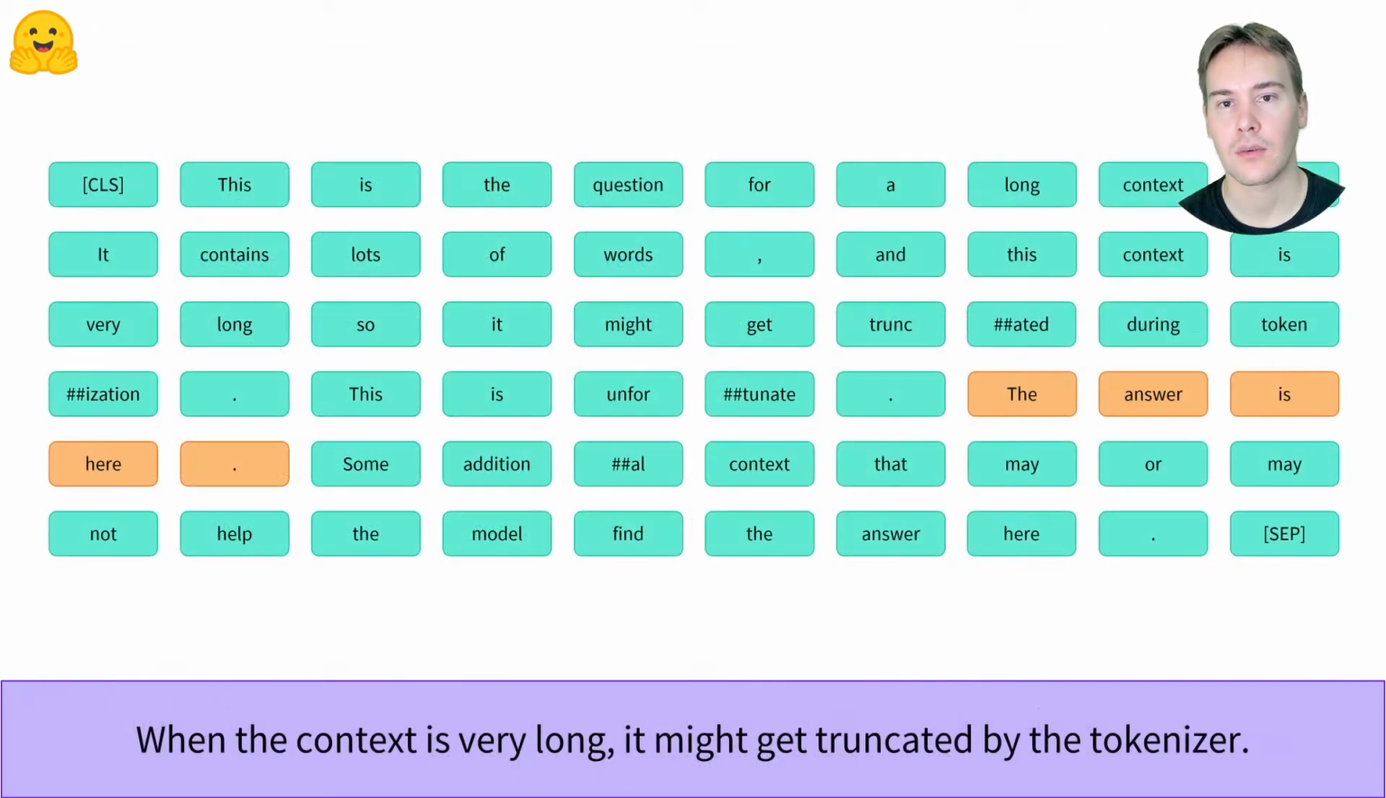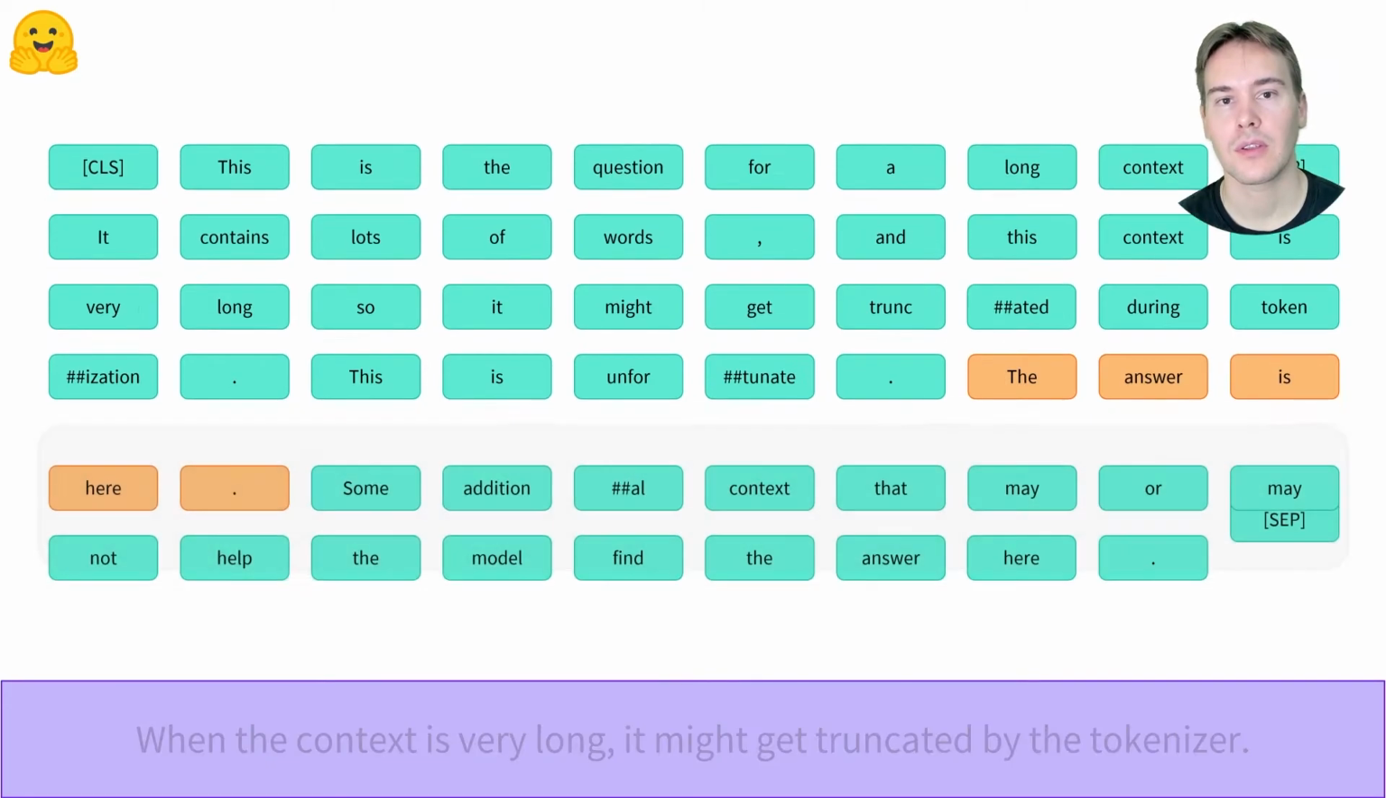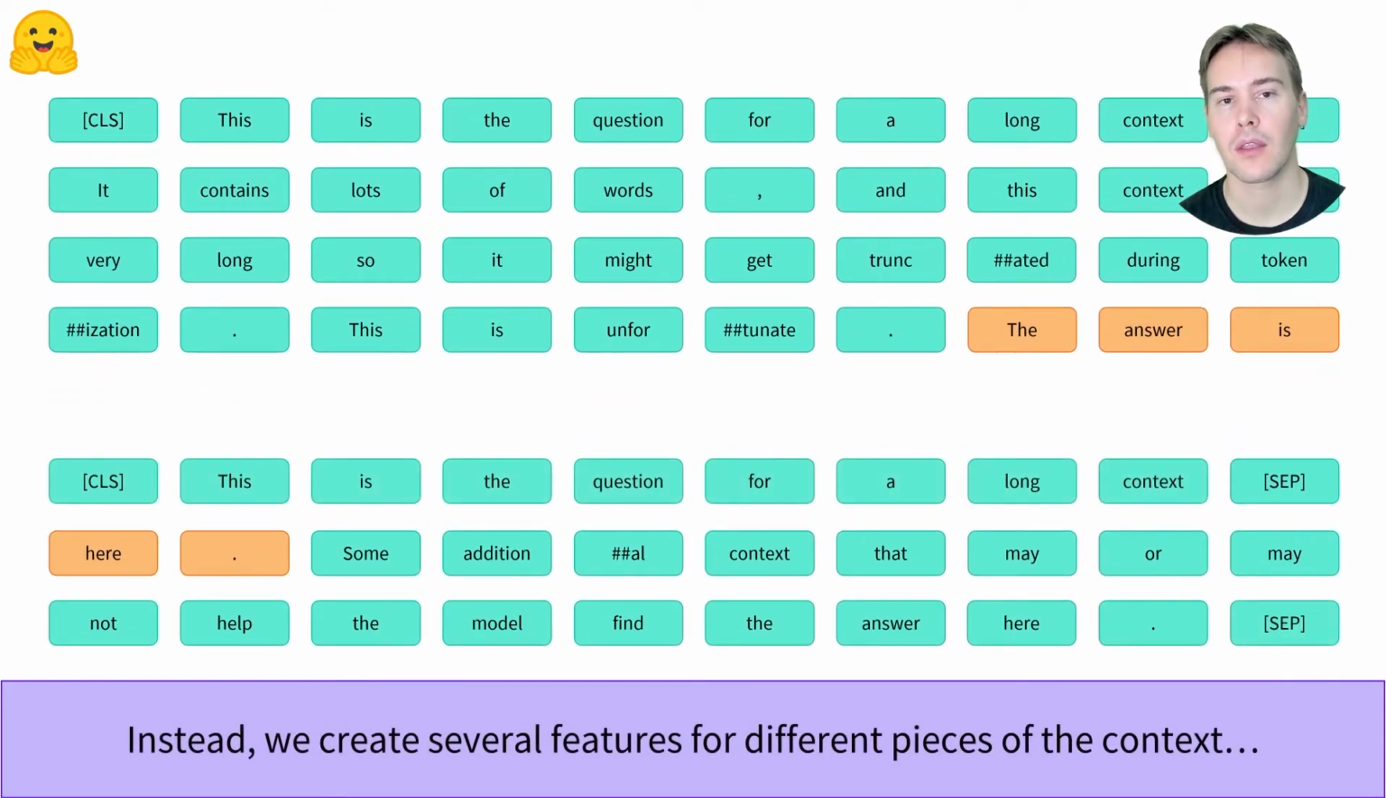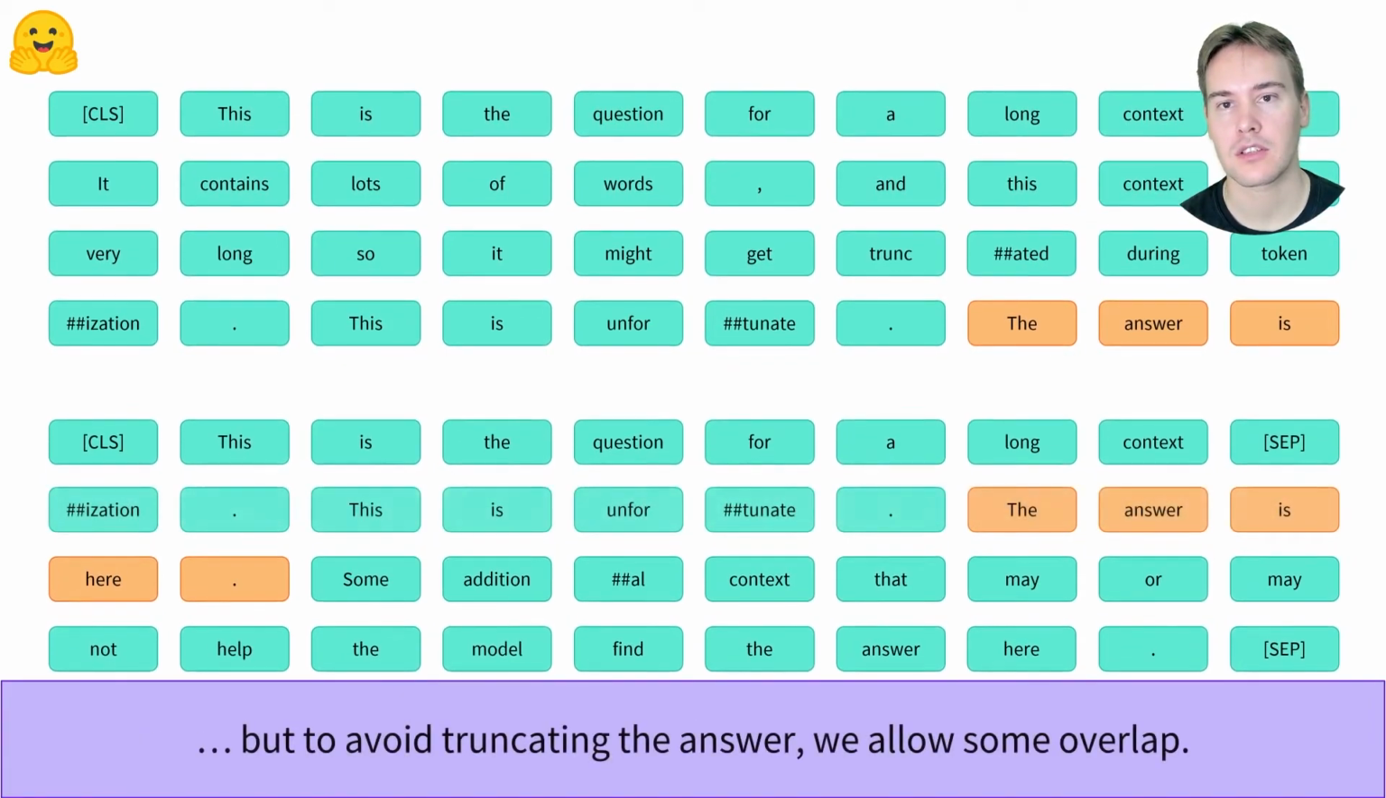Now, when the context is long, it might get truncated by the tokenizer. This might result in part of the answer, or worse, the whole answer, being truncated. So we don't discard the truncated tokens, but build new features with them. Each of those features contains the question, then a chunk of text in the context. If we take disjoint chunks of text, we might end up with the answer being split between two features. So instead we take overlapping chunks of text to make sure at least one of the chunks will fully contain the answer to the question.